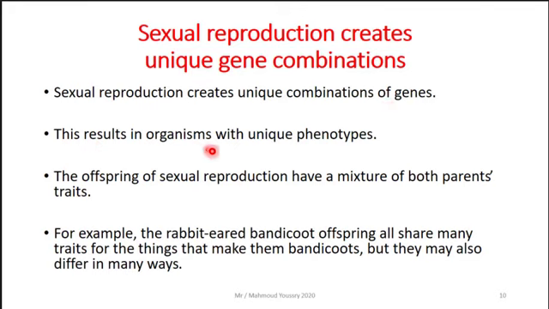This results in organisms with unique phenotypes, that is, the physical appearance. The offspring of sexual reproduction have a mixture of both parents' traits. As we said, traits are inherited from both the mother and father. For example, rabbit-eared bandicoot offspring all share many traits that make them bandicoots of the same species, but they may also differ in many ways.